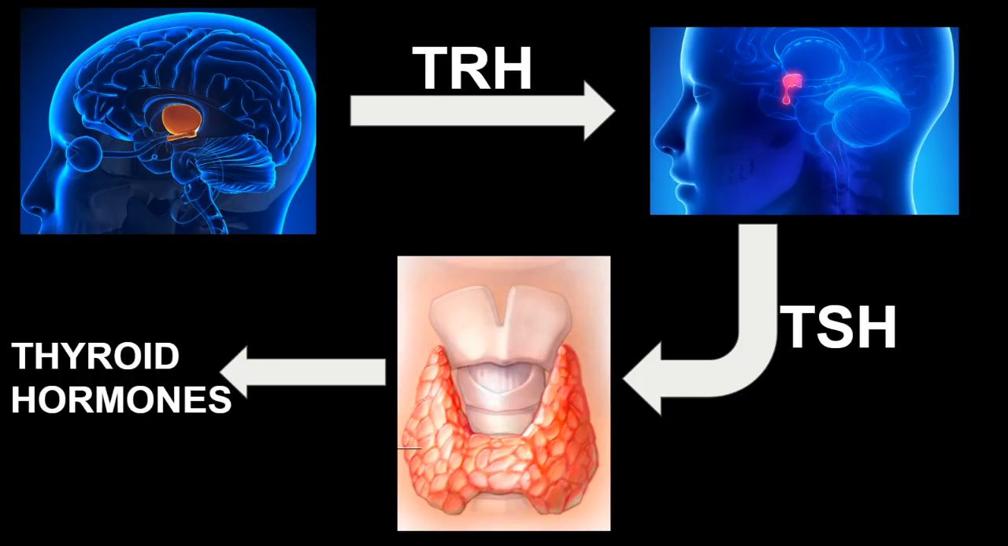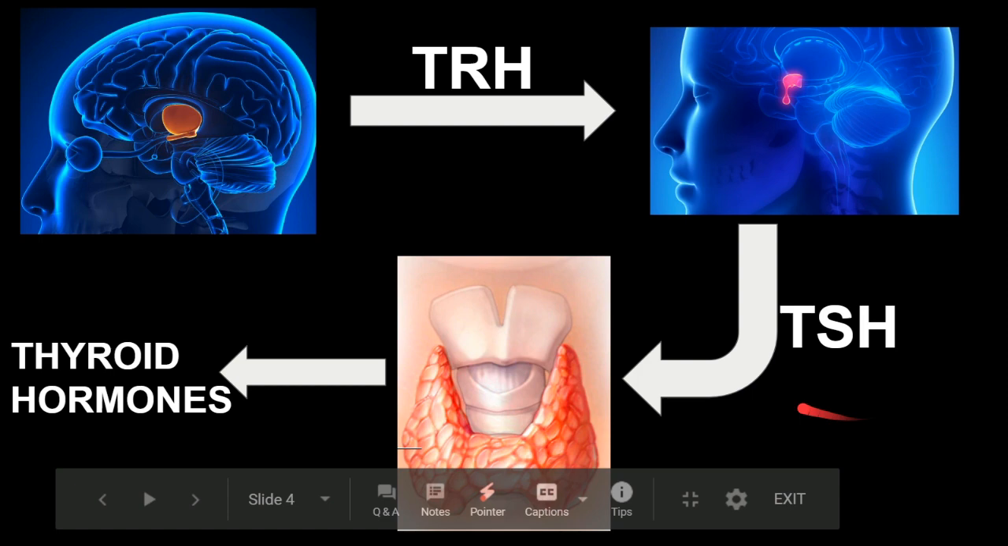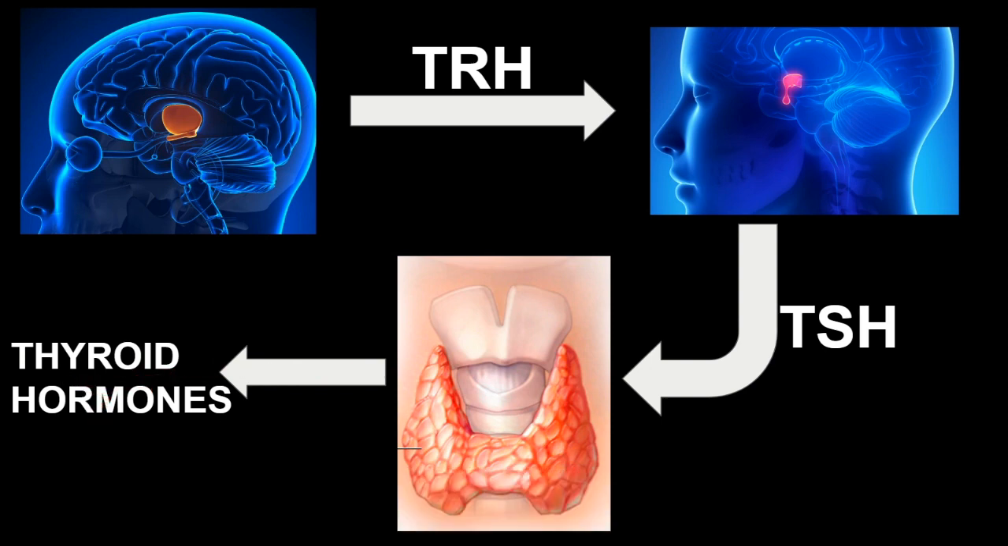Let's have a quick recap of how the thyroid gland is stimulated to secrete the thyroid hormones. In our previous video we discussed that the hypothalamus secretes the thyrotropin releasing hormone, the TRH, and this TRH stimulates the pituitary gland to secrete the thyroid stimulating hormone, the TSH. This TSH binds to the TSH receptors present on the thyroid gland and stimulates it to secrete the thyroid hormone. So this was the normal functioning.